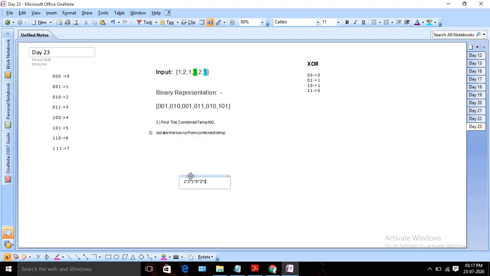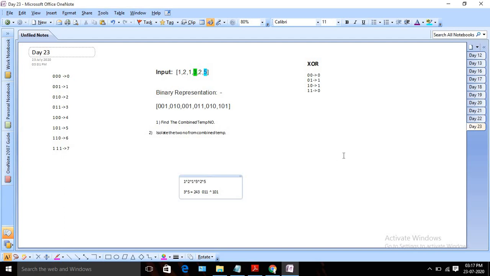Okay, so this 1 1 will be cancelled, this 2 2 will be cancelled, since 0 XOR 0 is 0, and so it will remain like this: 3 XOR 5. If you convert it to binary, how will it look? 3 means 0 1 1, and 5 means 1 0 1.